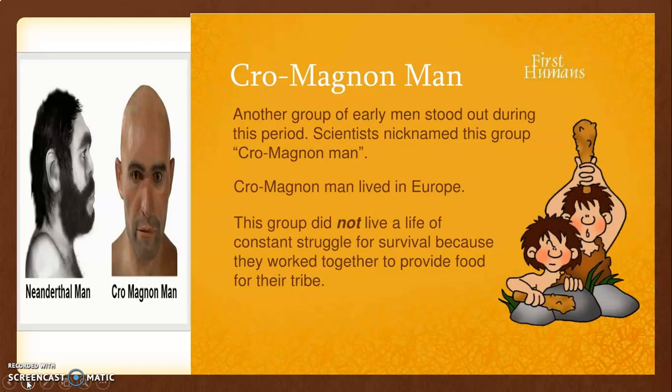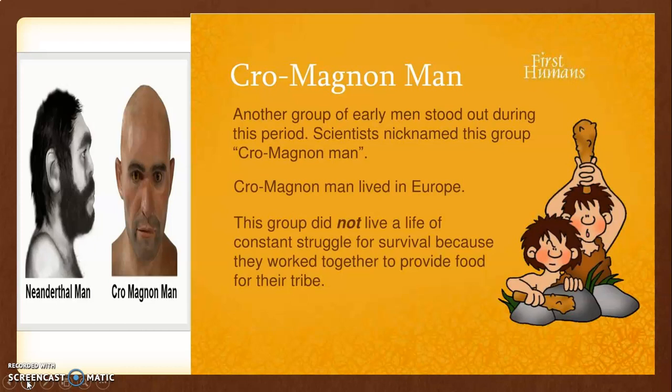This group did not live a life of constant struggle for survival. It means they did not have to hunt all the time for animals, or wait for when they would get their food to eat. No, because they started learning techniques. They started communication. They knew communication skills. They had discovered fire. So many things had been discovered. So for their survival, they did not only have to live on hunting, but they also started producing food on their own. Producing food on their own means, yes, agriculture and farming. So in short, from the Stone Age period, they were slowly moving towards the modern period.